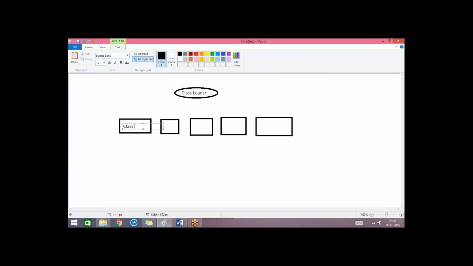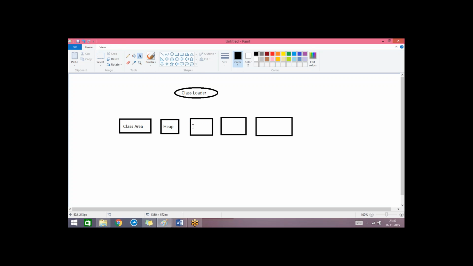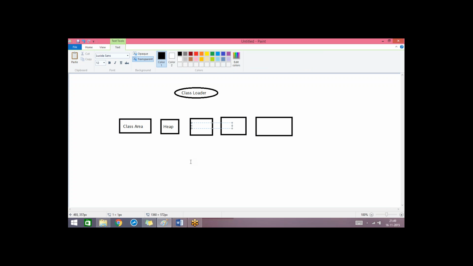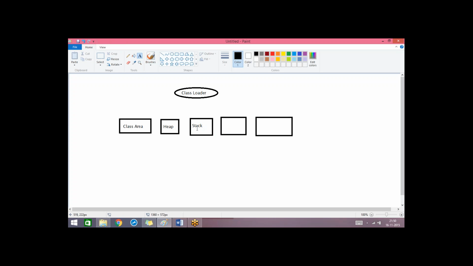So this one is class area. This contains all the data that we write in a class, and the next one is heap, which contains all the objects. It may be either the predefined class objects or the user defined class objects. Heap contains all the objects. And then we have stack. Stack generally used to save the reference variables, to save local variables, and to save some partial results. All these details will be saved inside stack.